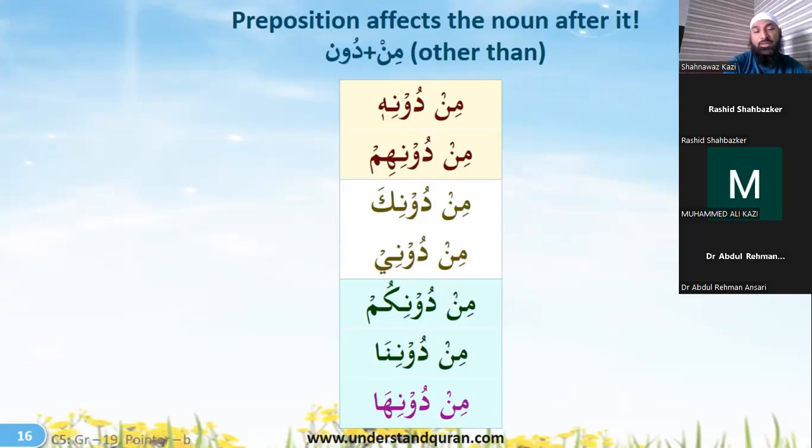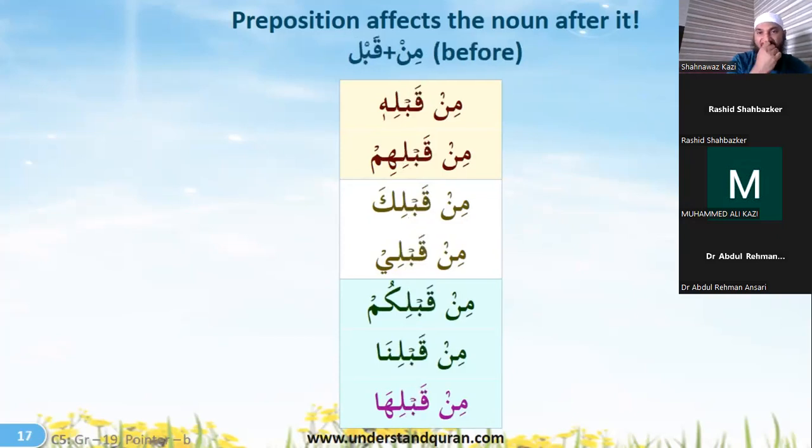Right? So in a lot of places min dunillah comes, which means other than Allah. So get your proofs other than Allah if you are truthful. Kul hatu burhanakum in kuntum sadiqin. And then we have the ayat we had already gone through, where Allah Ta'ala is asking that if you can bring a Quran or even a surah, then bring it without the help of Allah. Min dunillah. Okay, a preposition affects the noun after it.